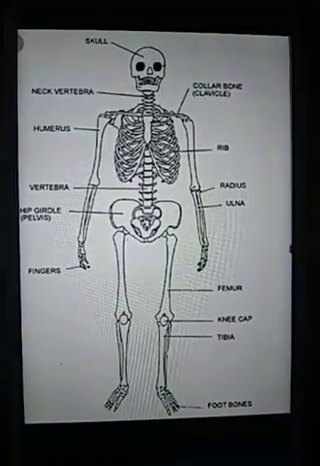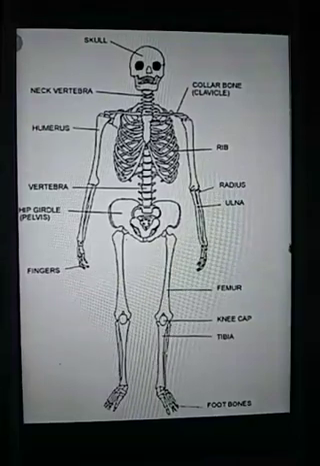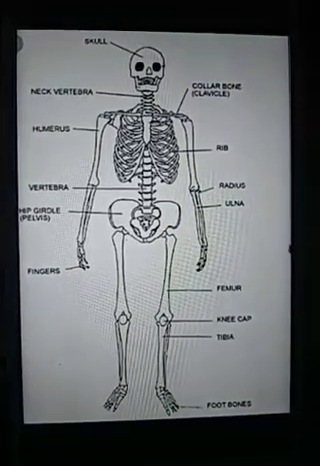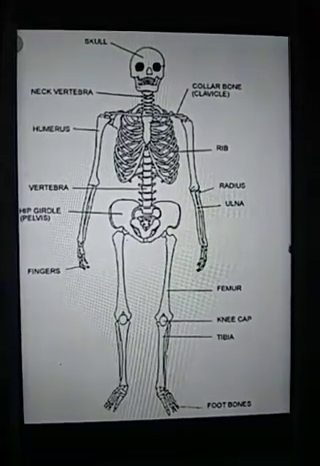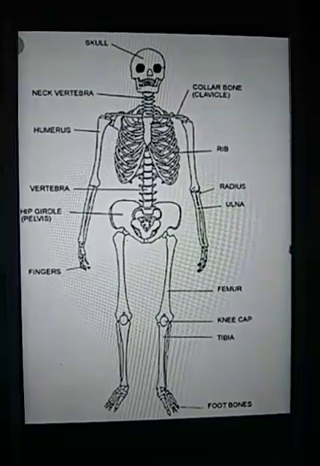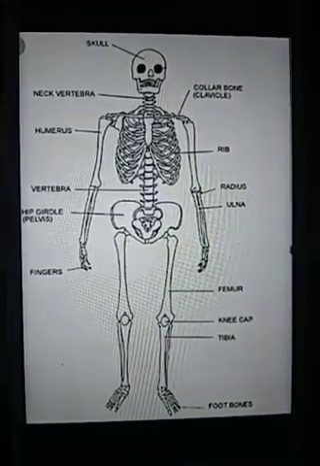And the fourth function is they help in the production of blood cells in our body. Long bones in our body, which are cylindrical and hollow from inside, contain bone marrow inside them, which helps in the production of blood cells.